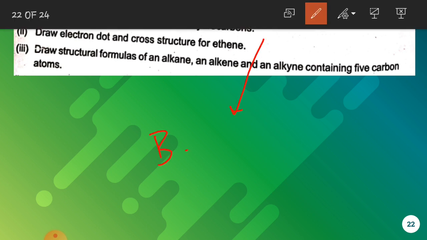There are many examples. I will be giving 3. That is benzene. This benzene is also an unsaturated hydrocarbon. You may give the example of ethyne. It is an alkyne. You may give the example of ethene. It is an alkene.